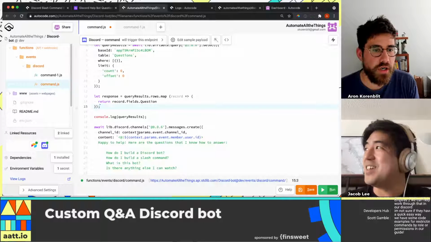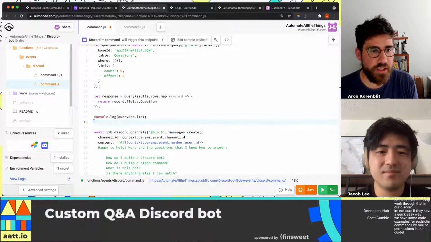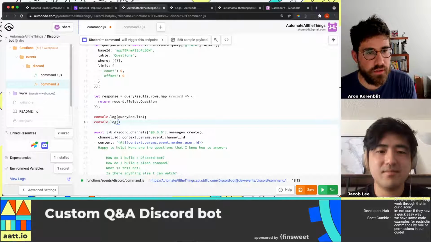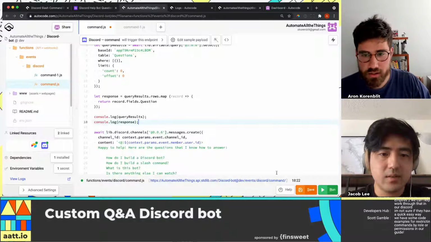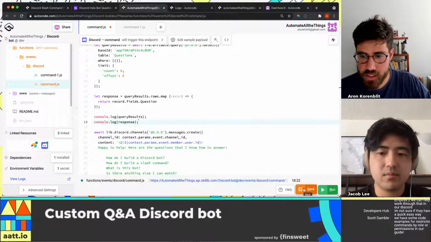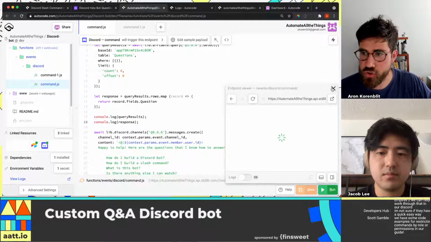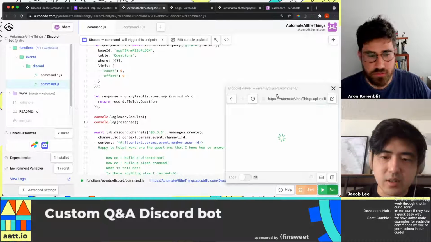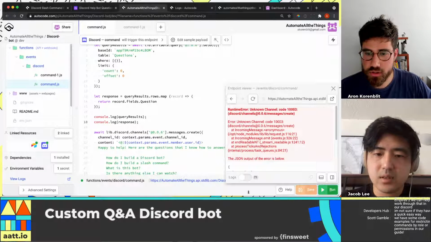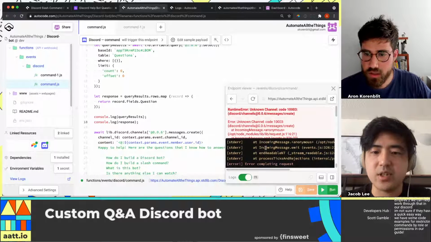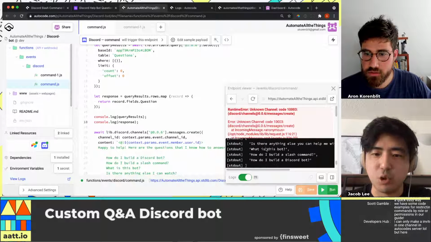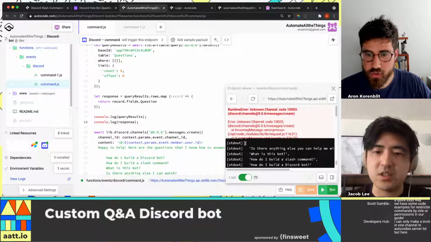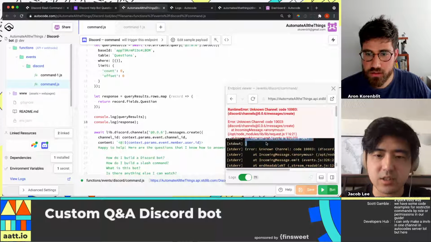So let's go. I can console.log here response. Right? Okay, let's save that and run it. It's going to error out because there's nothing in Discord, but it should run before that. Do you see that logs toggle at the bottom? Oh, right here. You can actually see a shortened view of what you see in the other. Great, we see it right here. There's an array, a list of questions, as an array.